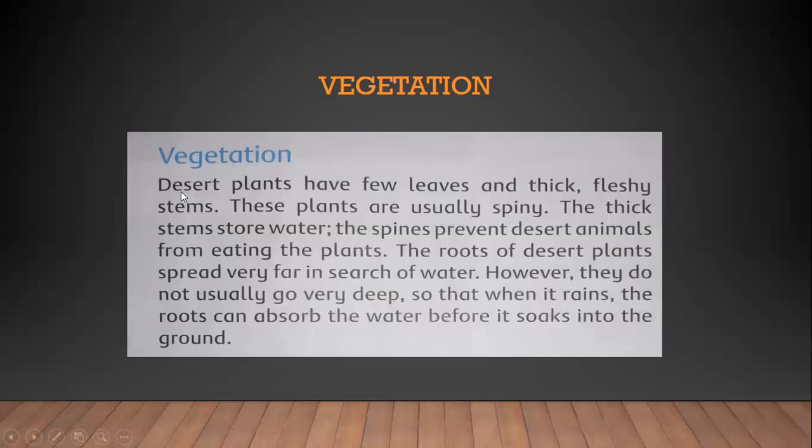Desert plants have few leaves and thick, fleshy stems. What type of plants are there? They have few leaves and thick, fleshy stems. These plants are usually spiny, meaning they have spines on their skin. Due to these spines, many animals can't eat these plants.